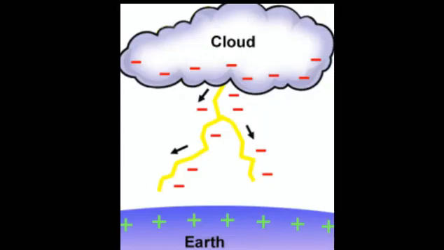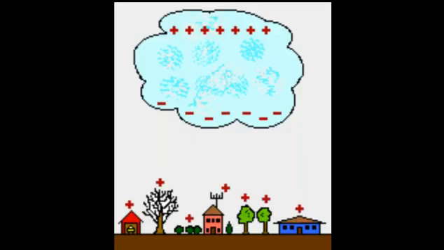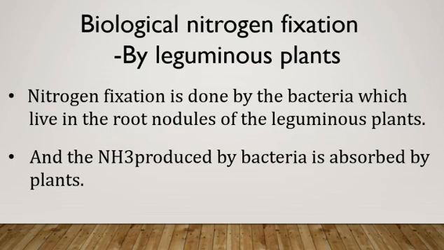There is an accumulation of positive charges near the ground also. As the magnitude of charges rises over time, air, which is a bad conductor of electricity, becomes conducting. Negative and positive charges meet, producing streaks of bright light and sound. These streaks are called lightning. This process is known as electric discharge.